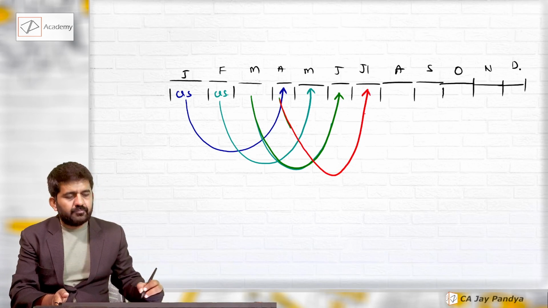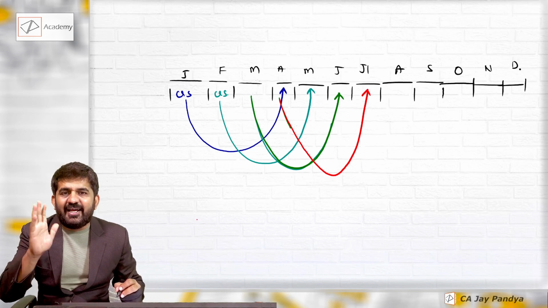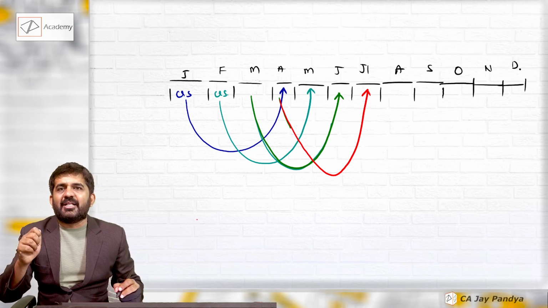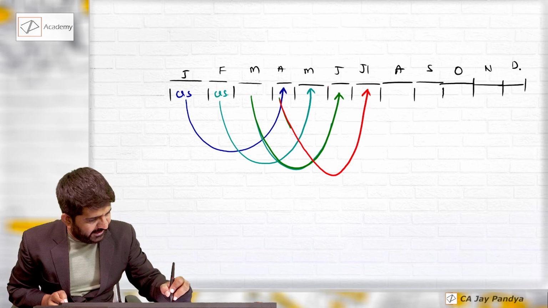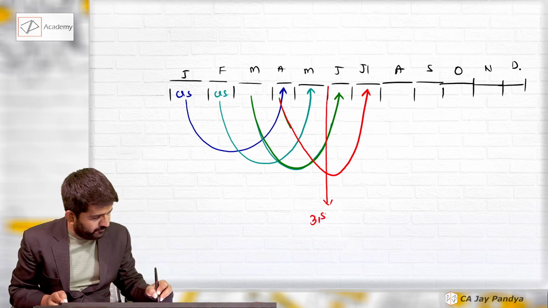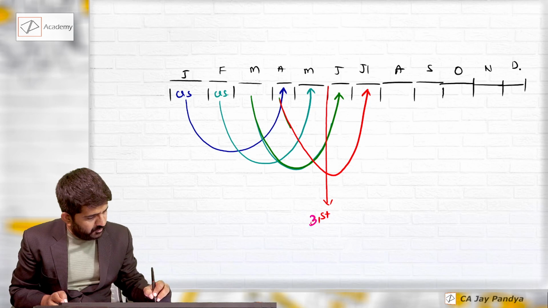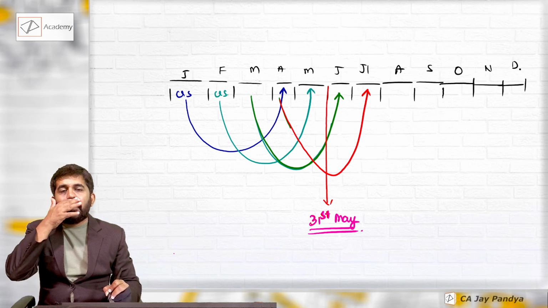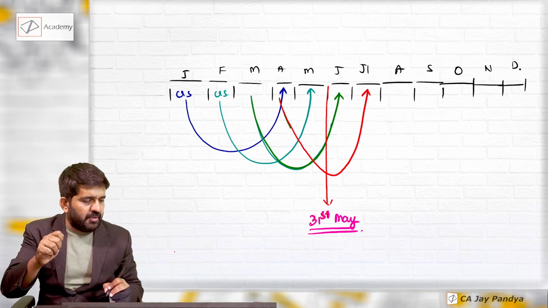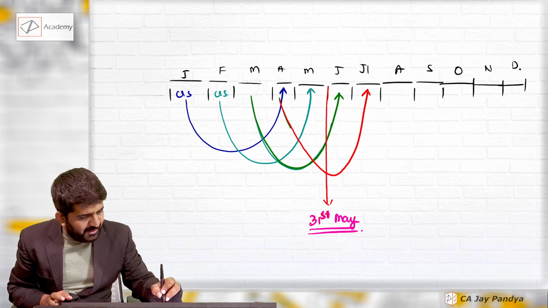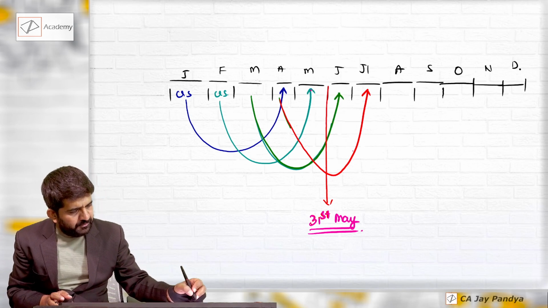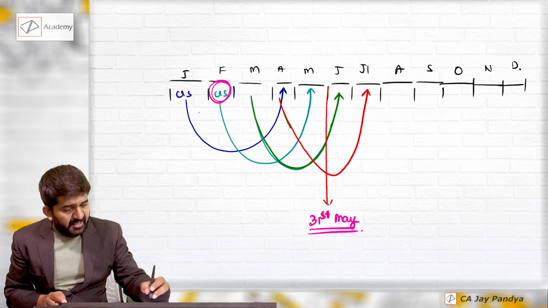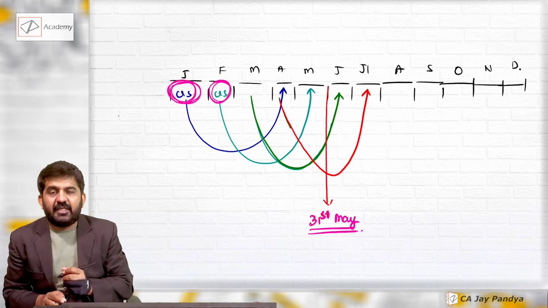Let me take one date and decide how many months of credit sales will be outstanding. Let me take this date, 31st of May. How many months of credit sales will be outstanding? See, in May, we have already received this money. In April, we have received this money.